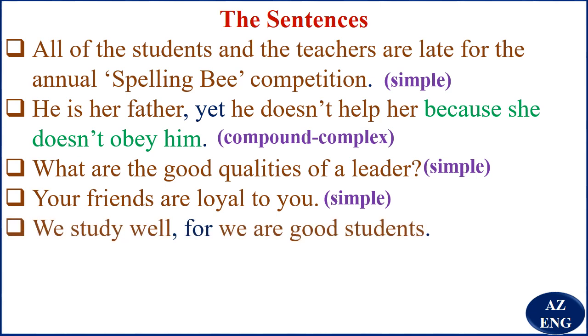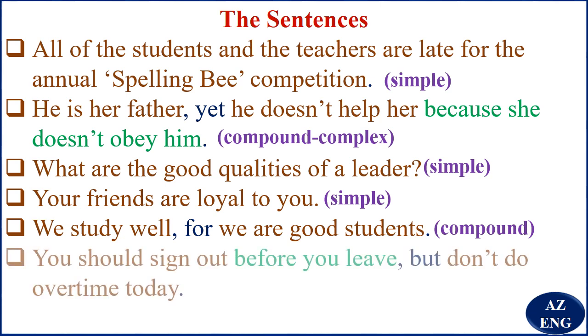We study well, for we are good students. So you've got "we study well," an independent clause. "We are good students," another independent clause. "For" is a coordinating conjunction. So for that, we say that this is a compound sentence.